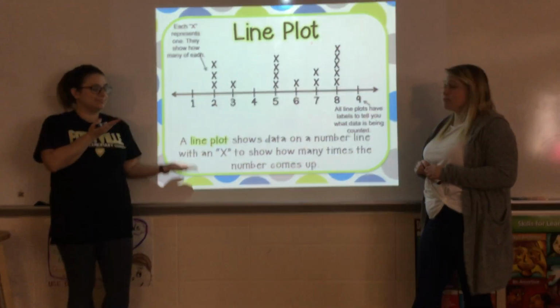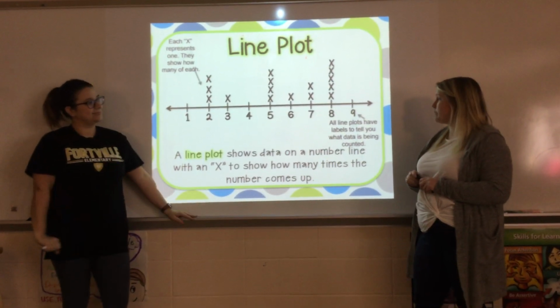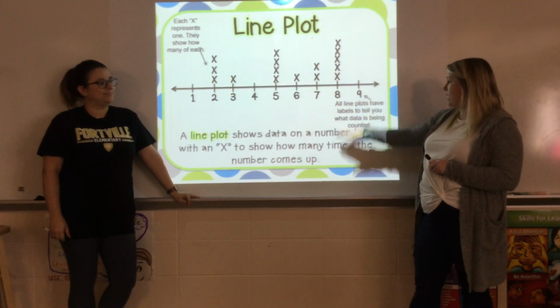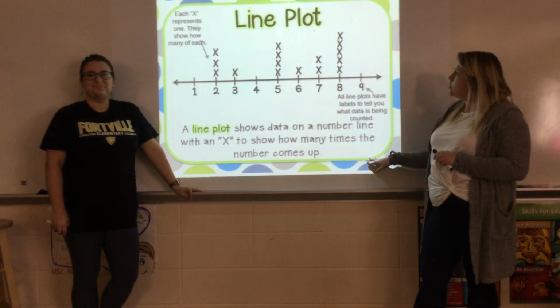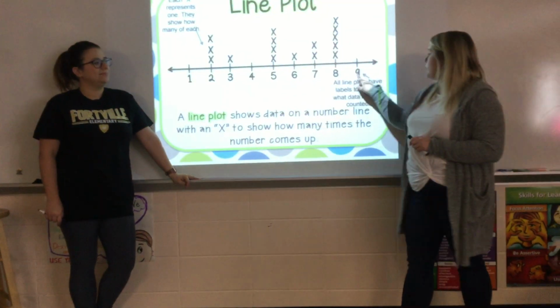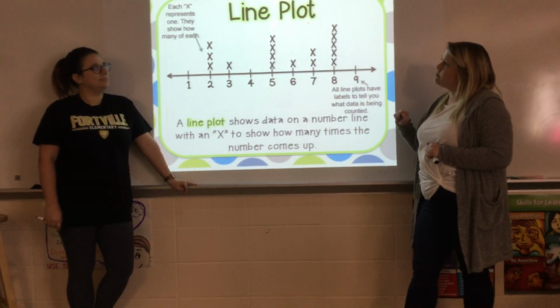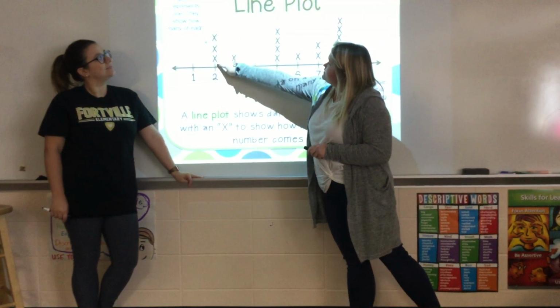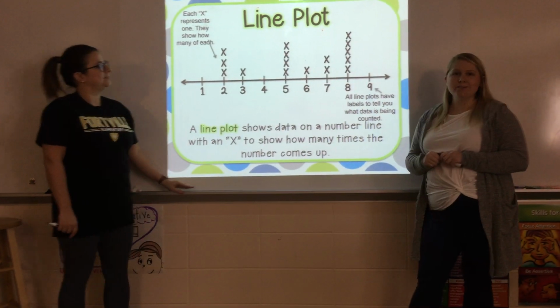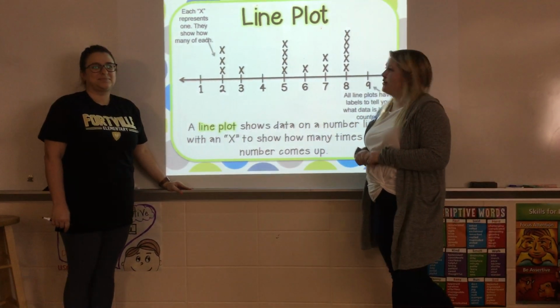There are a couple different parts of a line plot. First, I want to explain, it's actually a number line, and each X shows how many times the number comes up. So our two parts with our number line, these are our labels that tell us what data is being counted, and then each X is going to stand for how many of that number we got. So we're going to do an example of a line plot with you.